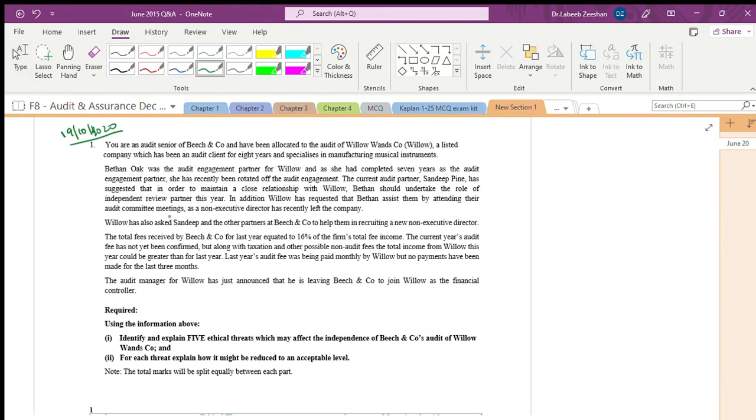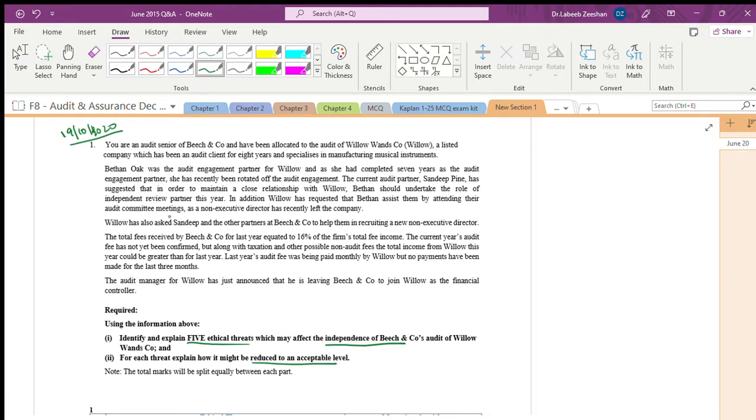Use the information above, identify 5 ethical threats which will affect the independence of the company. For each threat, explain how it is going to be reduced to an acceptable level.